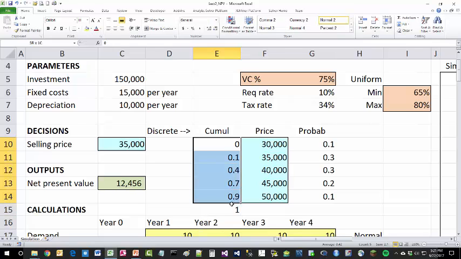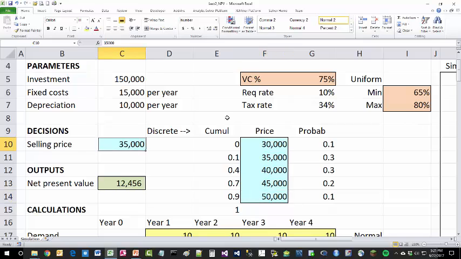So this interval between 0 and 1 is simply chopped up into pieces, some of which are wider, like 0.1 to 0.4 and 0.4 to 0.7, than others like 0 to 0.1. So a random number has a higher chance of falling between 0.1 and 0.4 or between 0.4 and 0.7, and therefore generating the 35 or 40 million price, than falling between 0 and 0.1 or 0.9 and 1 and generating the low and high end prices.